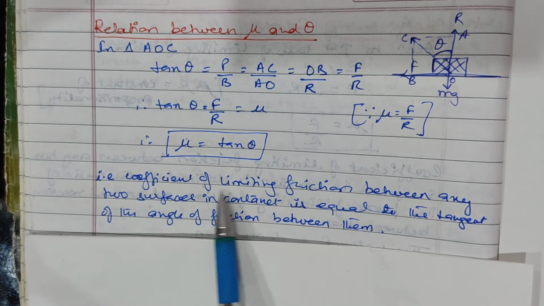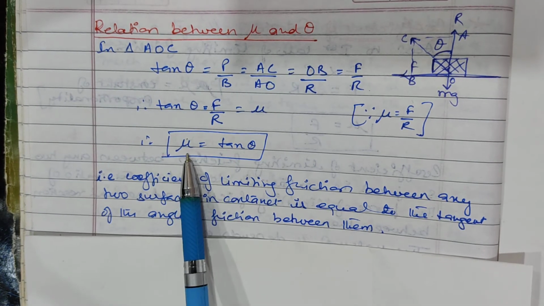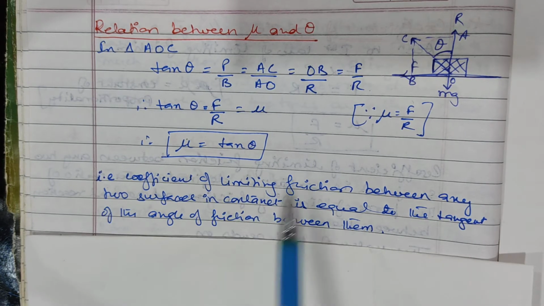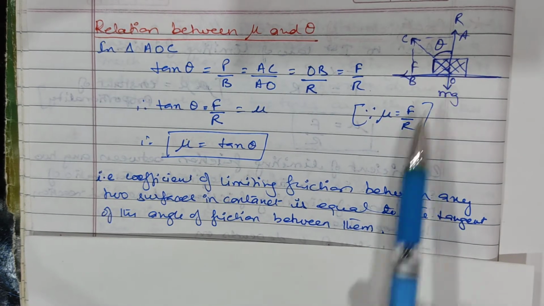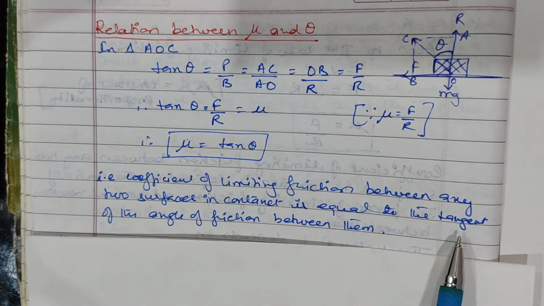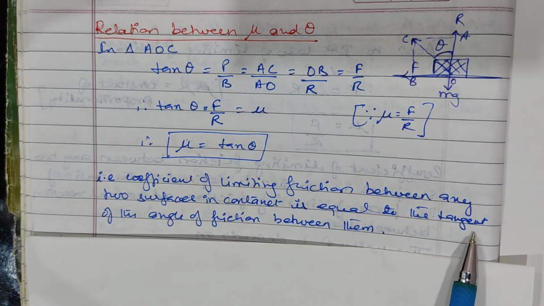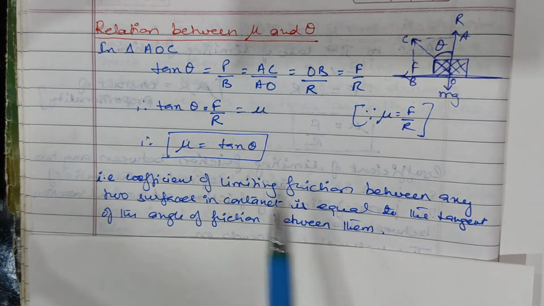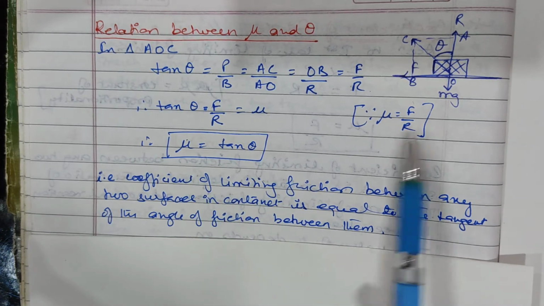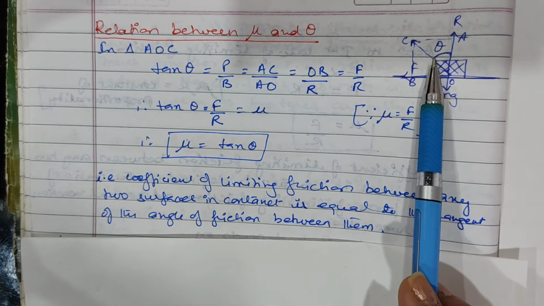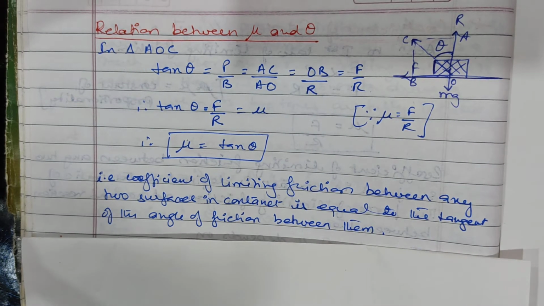That is, the coefficient of limiting friction between any two surfaces in contact is equal to the tangent of the angle of friction between them. इन दोनों के बीच का जो tan of the angle between them, that is also equal to the mu.